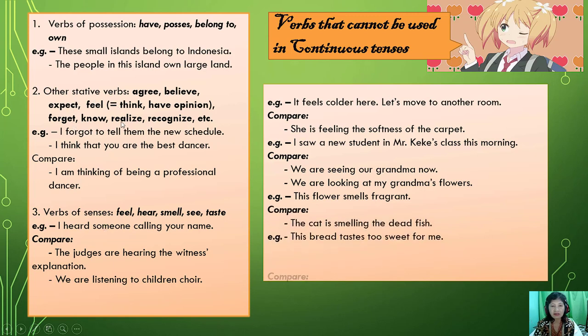Stative verbs mostly come from mental activity or show mental activity, like agree, believe, forget, know, realize, etc. See the example. I forgot to tell them the new schedule. I think that you are the best dancer. They are mental activities.